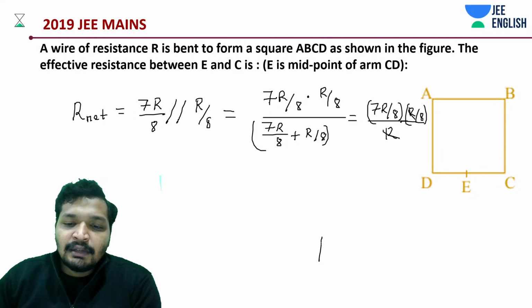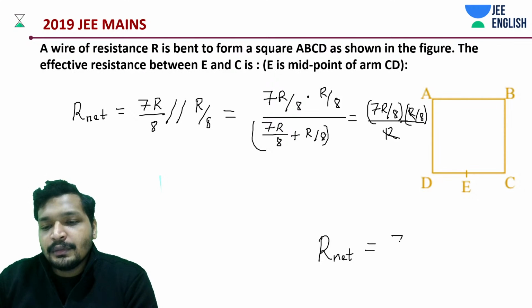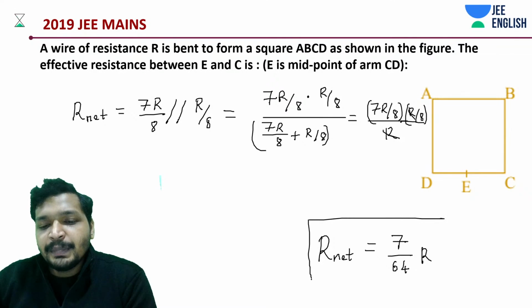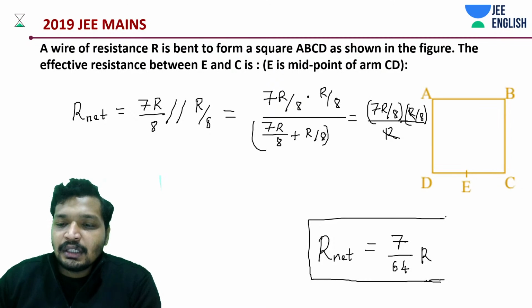R net should be 7/64. You got the same answer. Simple, easy, logical, and no strain question.